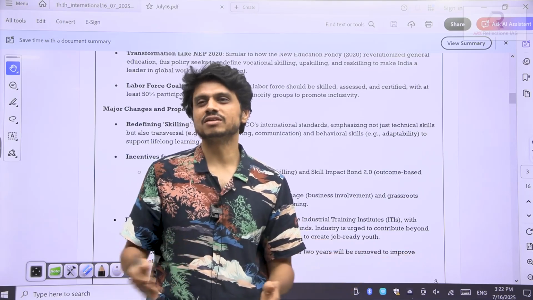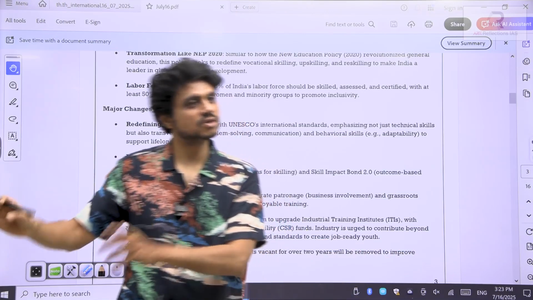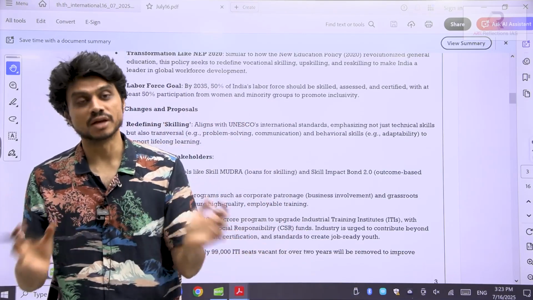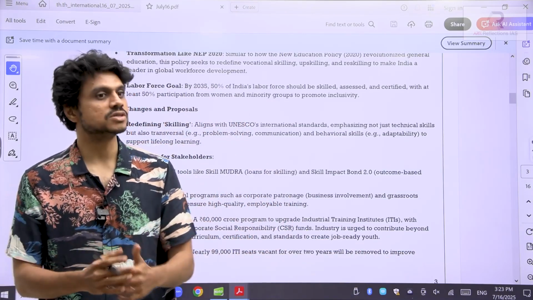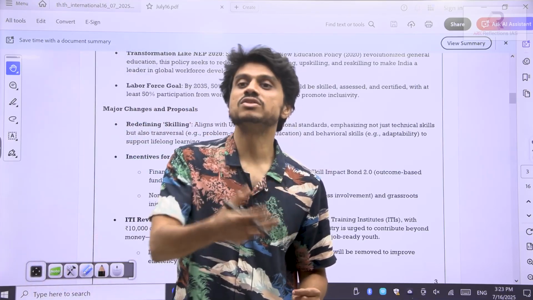Or else it will be like, okay, you just do the bare minimum and want to escape. So that is important for the efficiency of any organization and for your personal growth. This can also be questioned in GS4: the significance of communication.